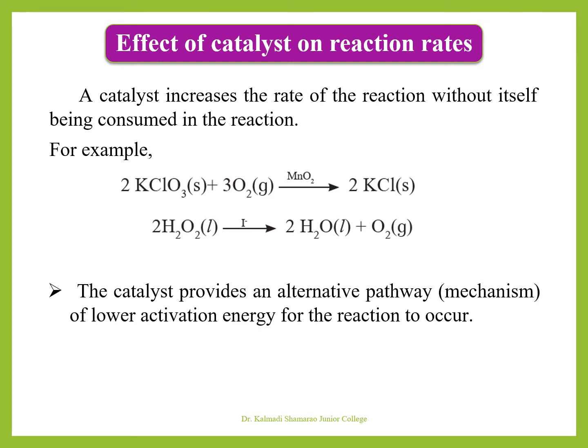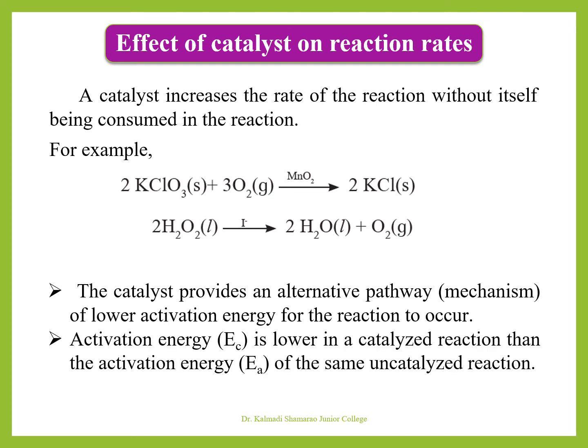The catalyst provides an alternative pathway or mechanism of lower activation energy for the reaction to occur. Activation energy EC is lower in a catalyzed reaction than the activation energy EA of the same uncatalyzed reaction.